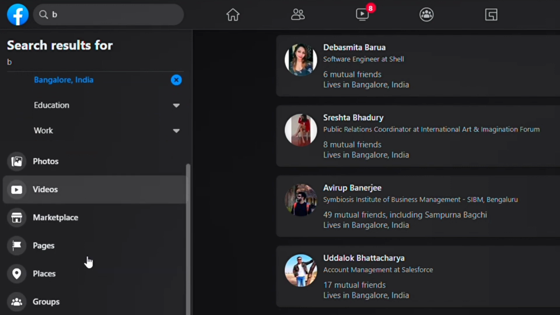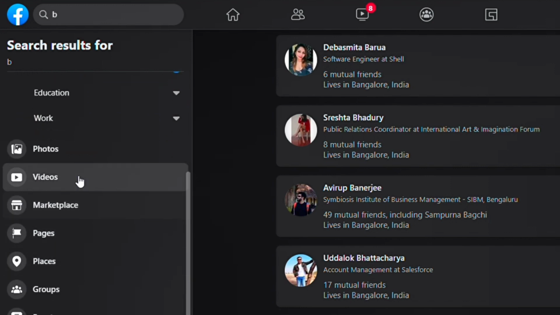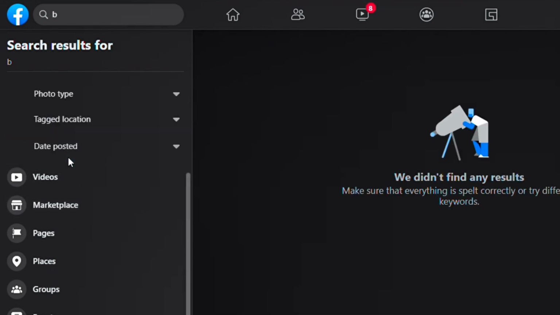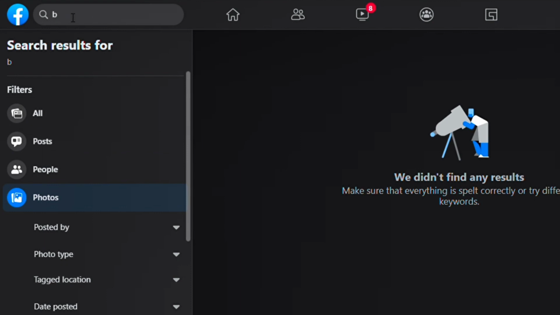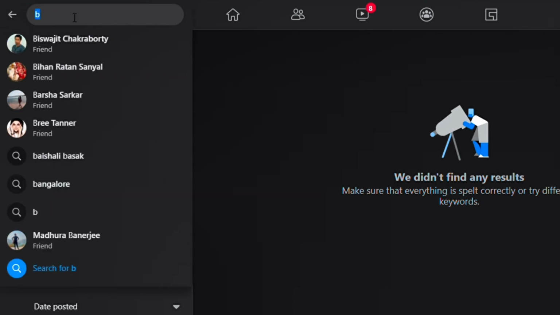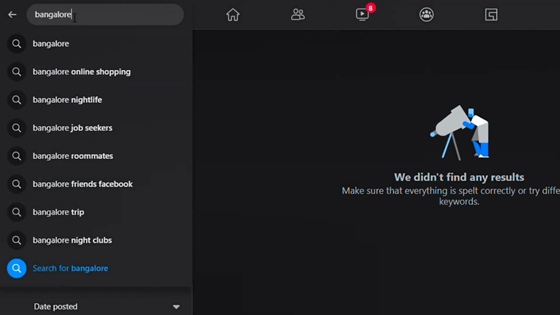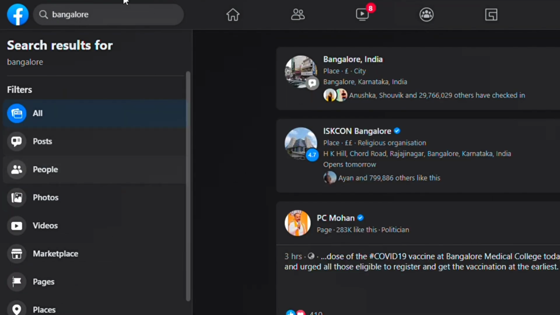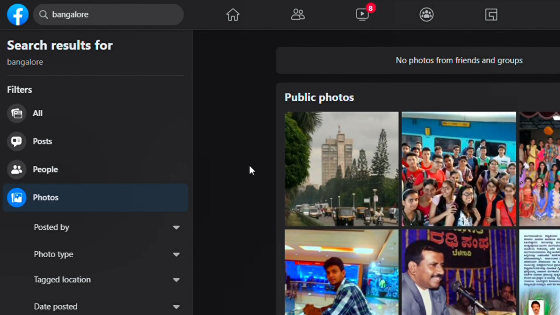So other than that, what you can do, you can get in touch with people via photos. So in the photos, if you click on photos by giving the letter B, nothing will come. So in this case, what you need to do, you need to put the place name where you are currently located, and once you give the city name, you can click on photos.